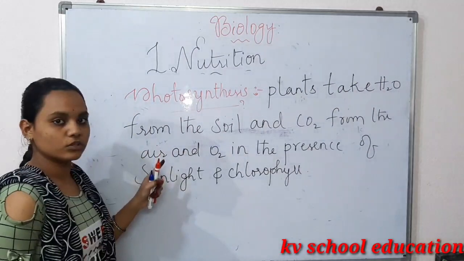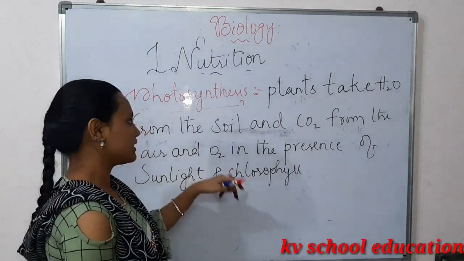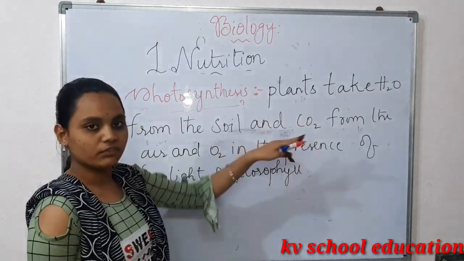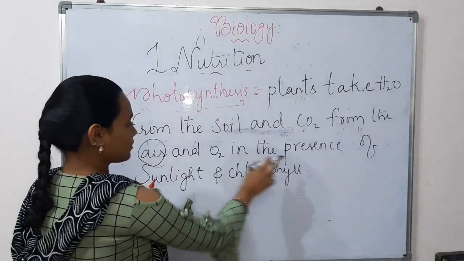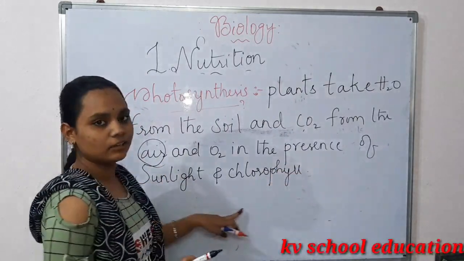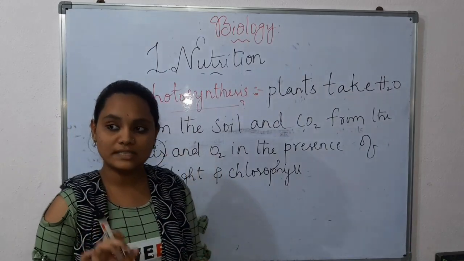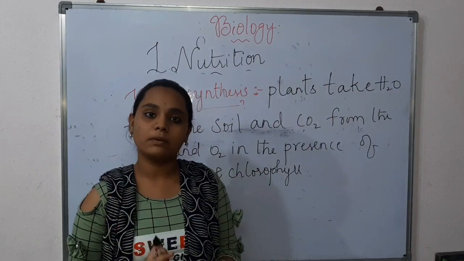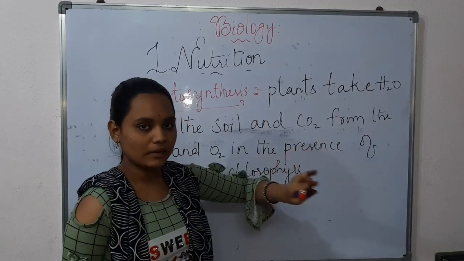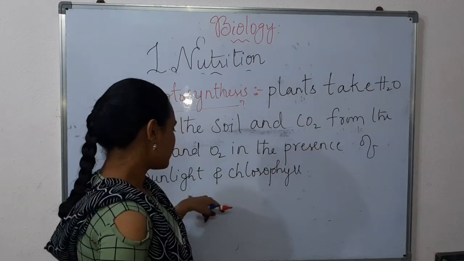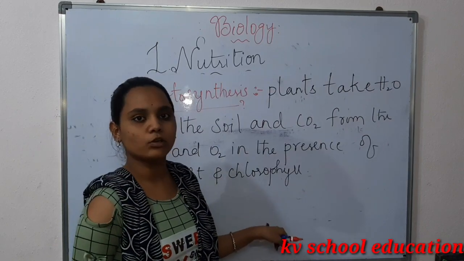So this is about photosynthesis, as I said before, and I gave the example of photosynthesis. Plants take water from the soil and carbon dioxide from the air and oxygen too, in the presence of sunlight and chlorophyll. If these components are there, the plant can prepare food. If the carbon dioxide is not there, it can't prepare food. And if there is no sunlight, how can it prepare? It is impossible. So this is about chlorophyll.